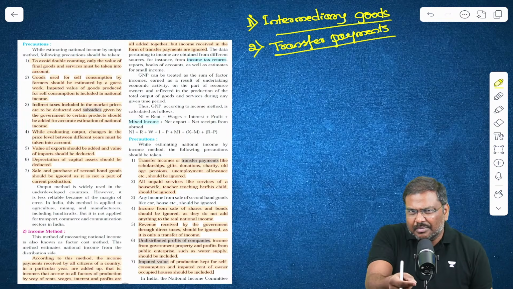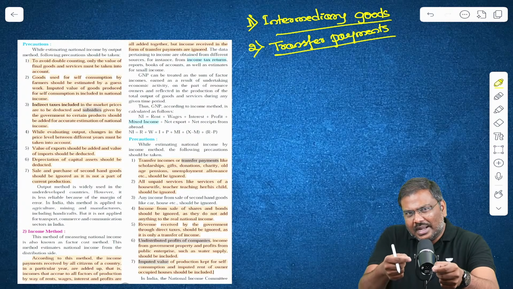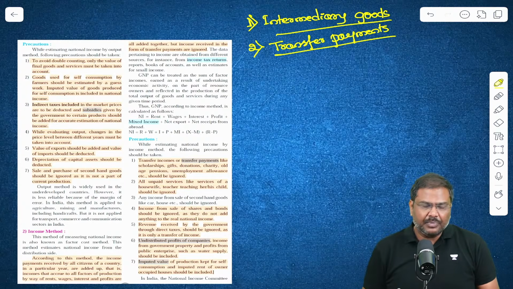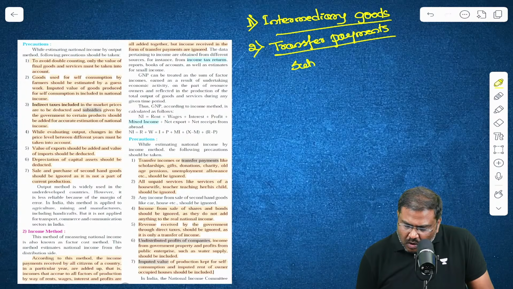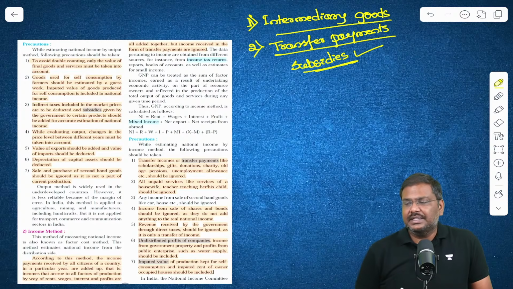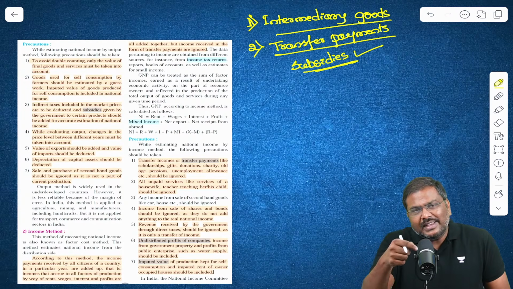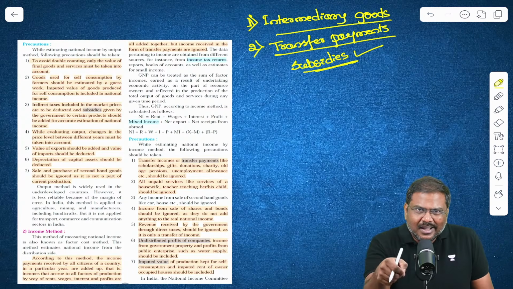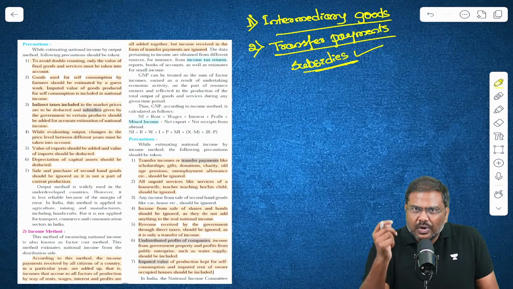You're simply transferring money, but in return, you're not collecting anything. This is called a transfer payment. For example, the Government of India will provide a lot of subsidies. And when the government provides these subsidies, let's say to the farmers, to the elderly people, to the students, etc.